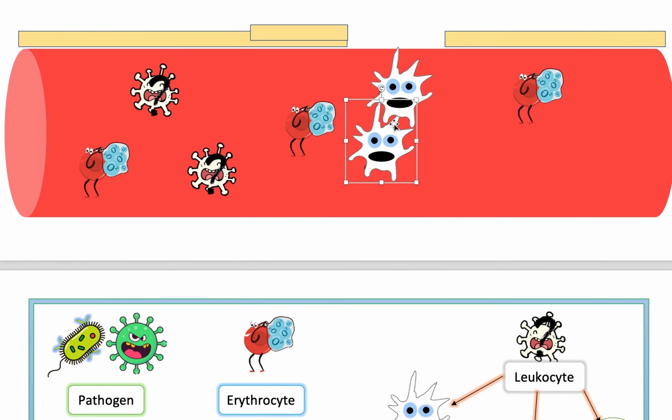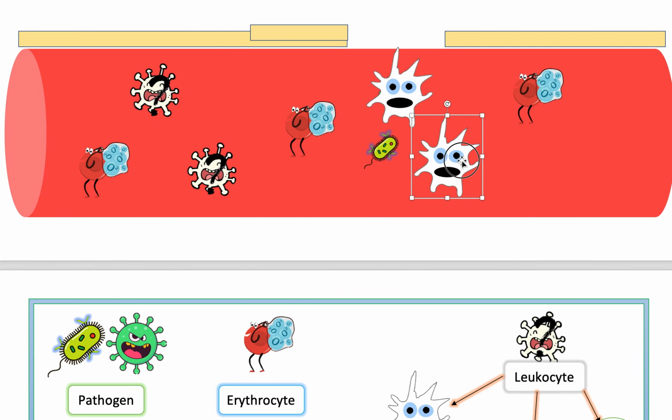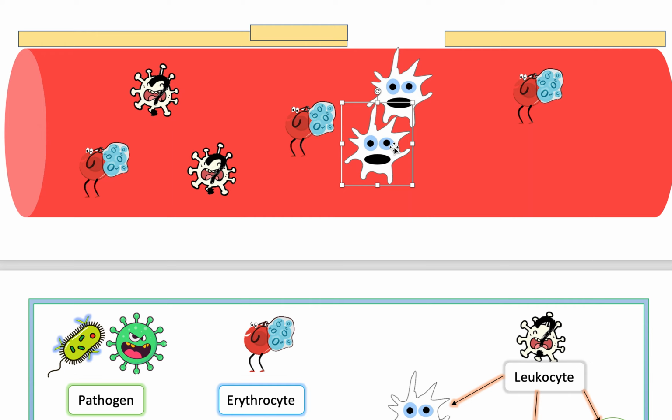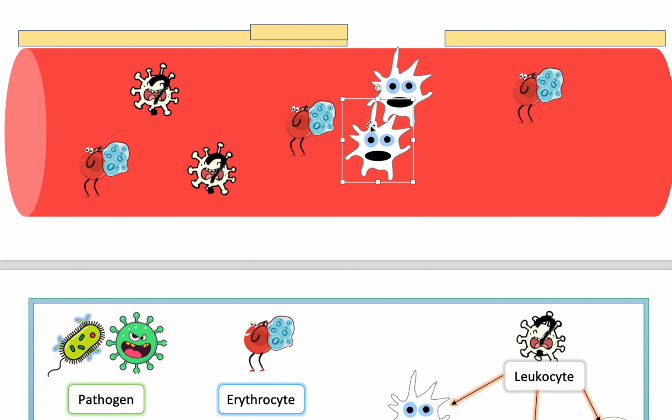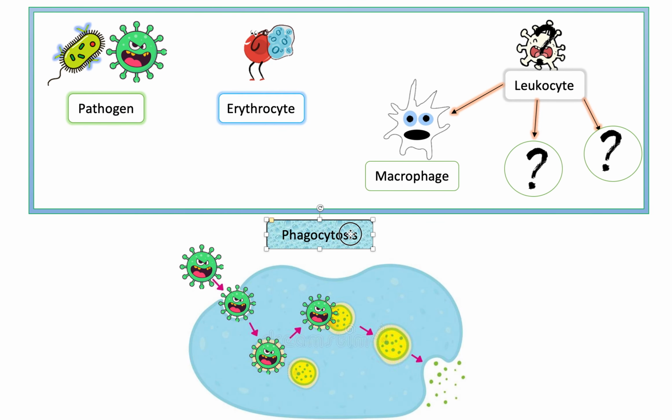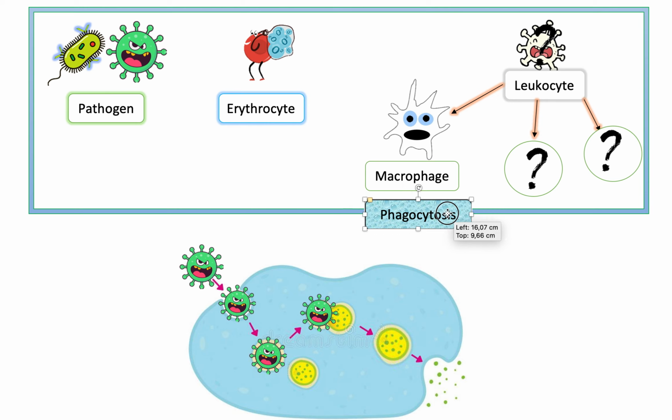And how exactly does it eat it? Like, for example, I just put the guy over it. Now, what is the process called when a macrophage eats a pathogen like that? So this process is called phagocytosis. So know that macrophages is a type of white blood cell found in your blood that kills bacteria or pathogens, any kind of pathogen, through phagocytosis. This is a fancy word for just saying eating and destroying.